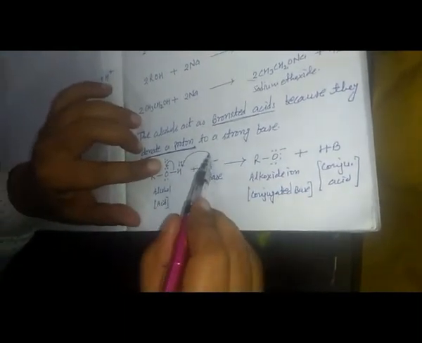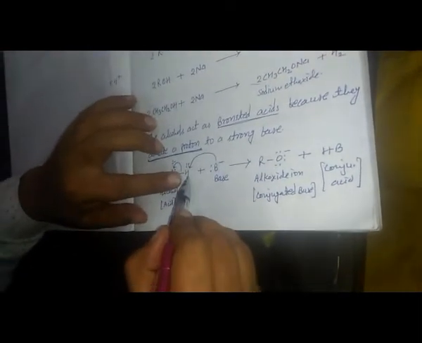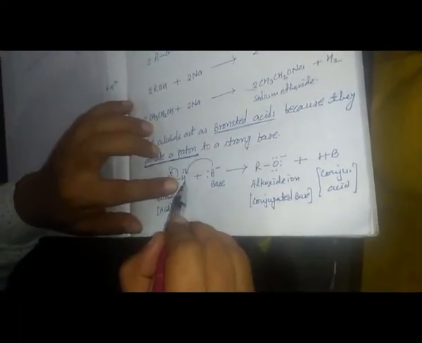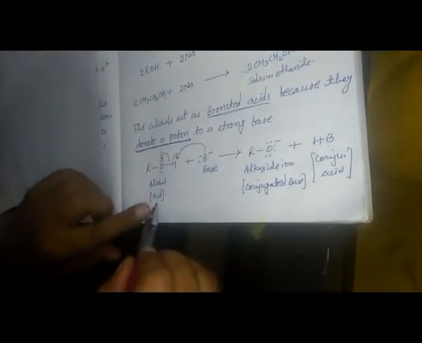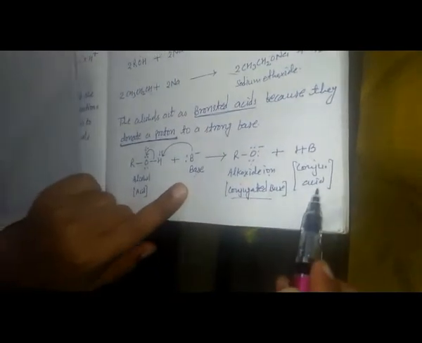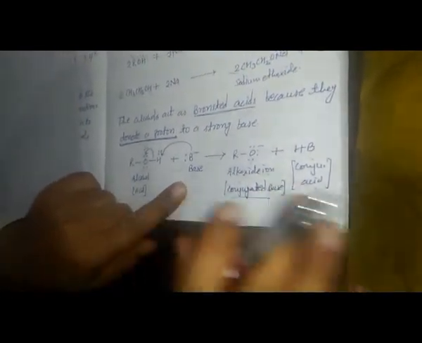So this negative charge will attract this positively charged hydrogen, and they will form Hb. This is the Hb, and we are getting the alkoxide ion. This is the acid and the alkoxide ion; they donate the hydrogen ion. The part that is formed by donating the hydrogen ion or proton is a conjugate base, and this is a base, so this is a conjugate acid. We have already discussed this in class 11th.